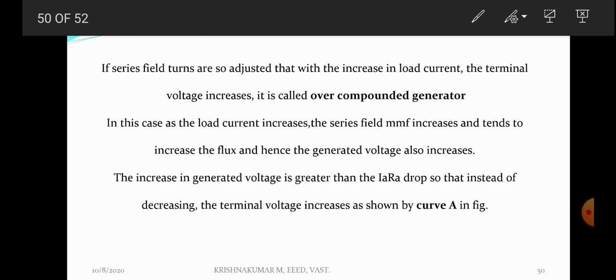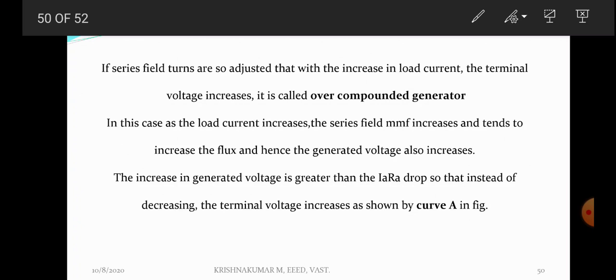External characteristics differ according to the number of turns of series field winding. According to the number of turns of series field winding, cumulative compound generators are classified into three: over compound, flat compound, and under compound generator. So the difference occurs only in the external characteristics curve. There is no change in the internal and OCC characteristics.